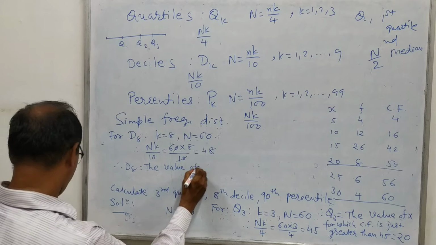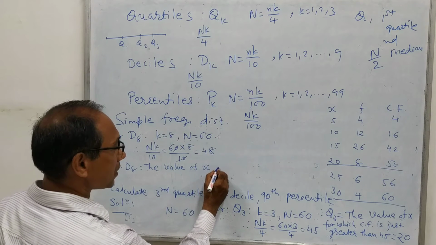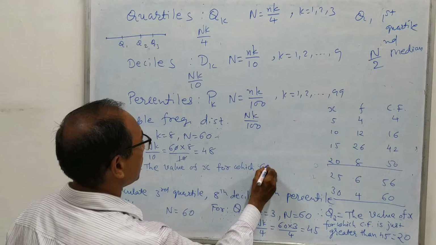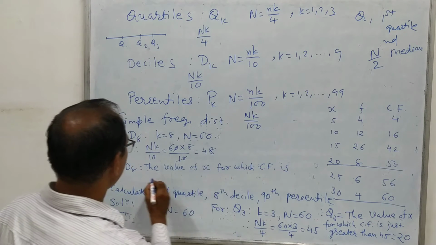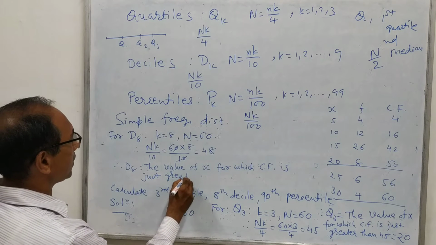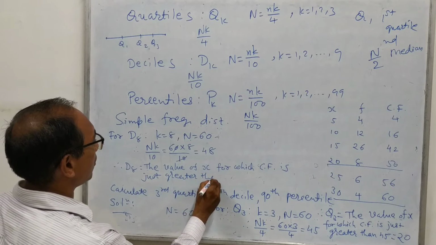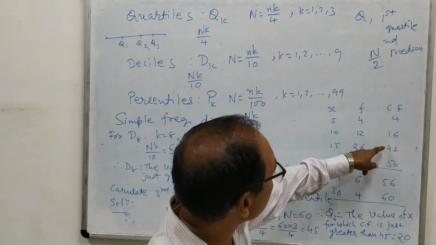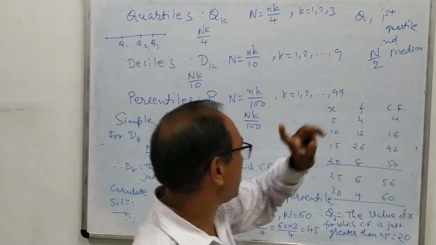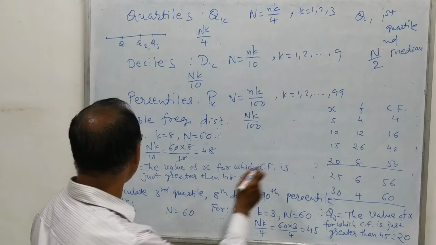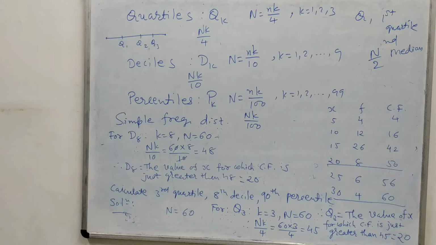The value of x for which CF is just greater than 48. So in this column, let us see which value is coming after 48. It is 50. Yes. And the value of x is 20. So D8 is again 20.